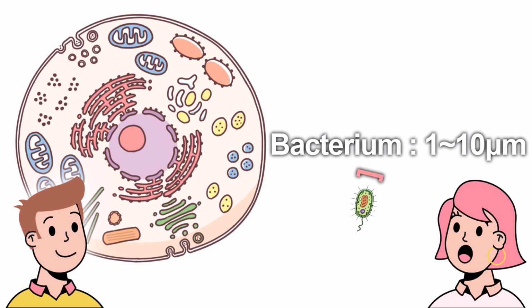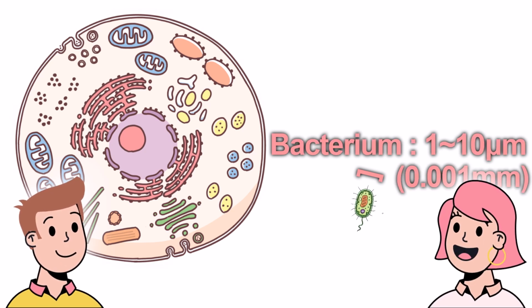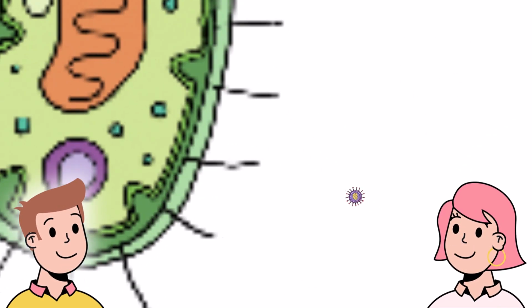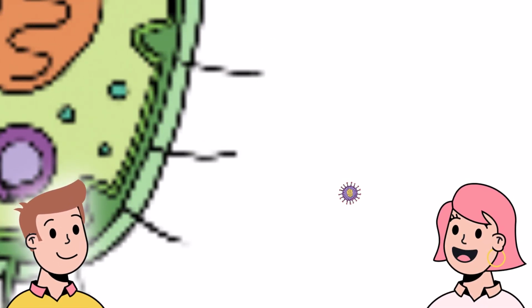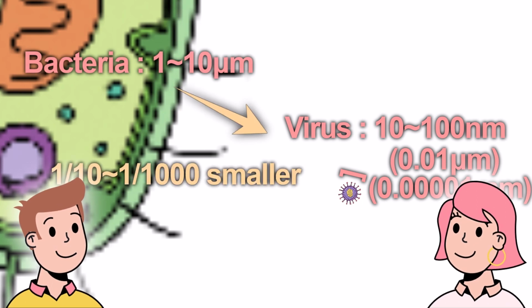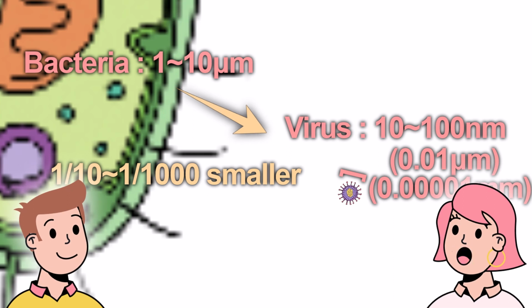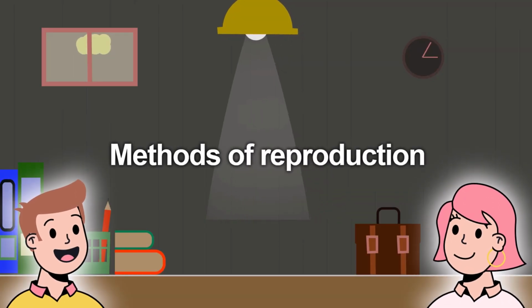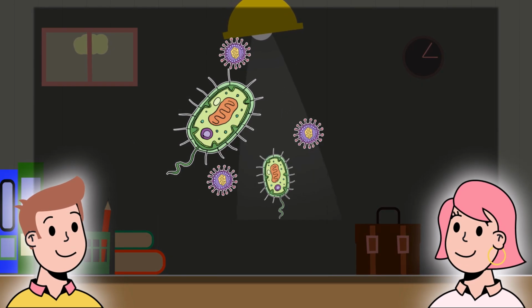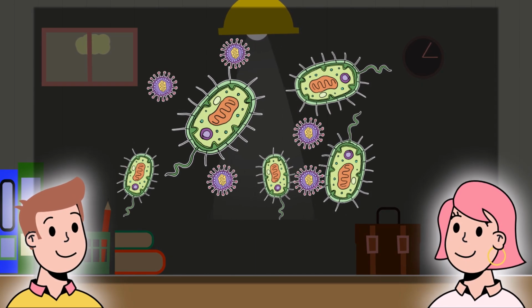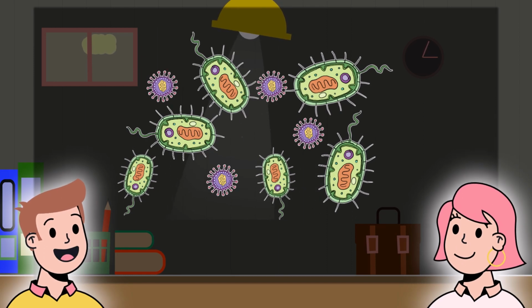What is this? These are bacteria. They are usually about 0.1 to 0.1 millimeters in size. And compared to that, what about viruses? Look, they're right here. Huh? That? It's so small. I didn't even notice. Viruses are about 0.1 to 0.1 micrometers. That's about 1/10 to 1,000th the size of bacteria. So viruses are really small, huh? Exactly. The size difference between bacteria and viruses is about the same as the difference between a human and a grain of sand. That's surprising.